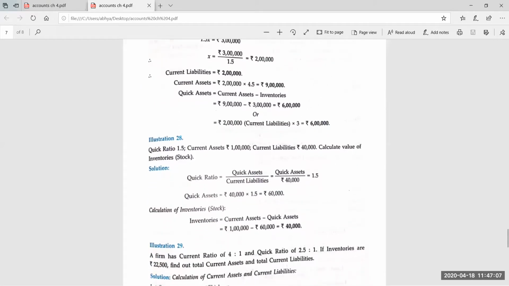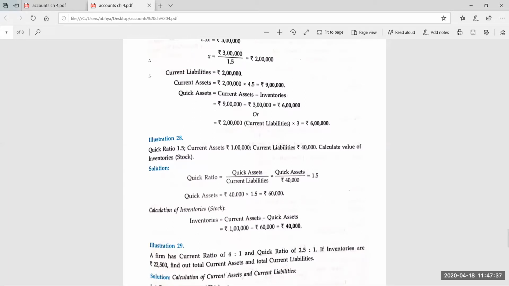This is the last question, students, or I think one more question we'll be able to do. So a firm has current ratio of 4:1 and quick ratio of 2.5:1. Current ratio 4:1. So what is common in these two ratios? Current liabilities, that is 1 in both the ratios. If inventories are 22,500, find out total current assets and total current liability.